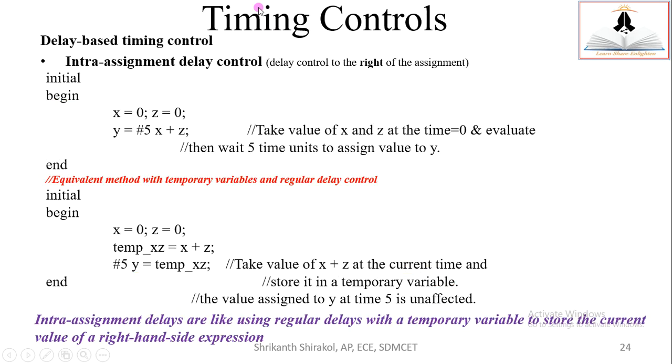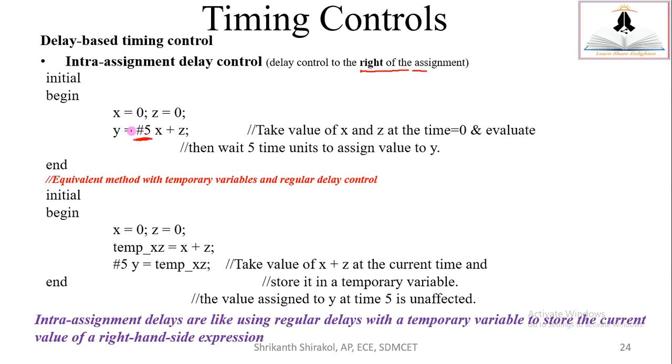Next example is the delay based timing control. The next kind is intra assignment delay control. Sorry, intra assignment delay control is the second type. Here the delay control is to the right of an assignment. You can see here is the place where it is written.